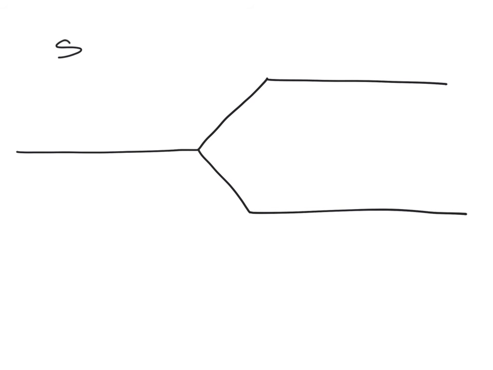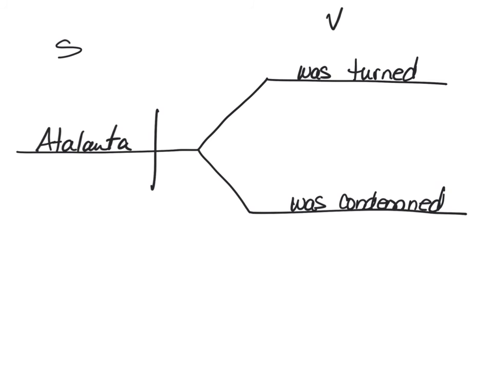How many subjects do we have in that sentence? 1, Atalanta. Does that one subject have 2 things that happen to it, or is there only one action? Well, there are 2 actions, so we know what that diagram looks like. We have 1 subject and 2 verbs, so pretty straightforward branch.